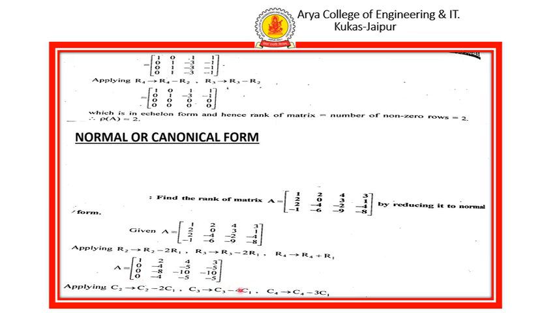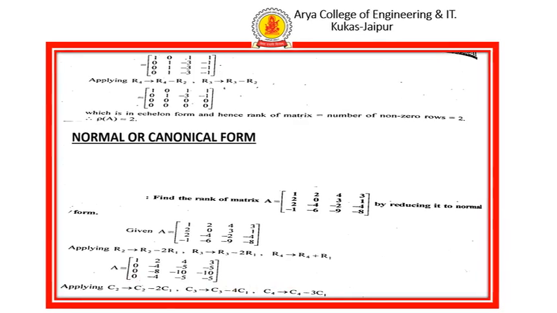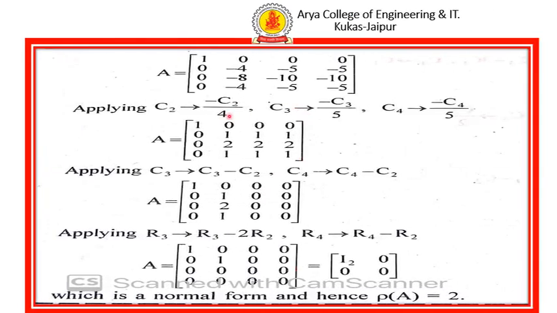After applying the column transformations, we get the next term. In normal form, we try to convert it into the maximum order unit matrix, and the order of the unit matrix is equal to the rank of the matrix.